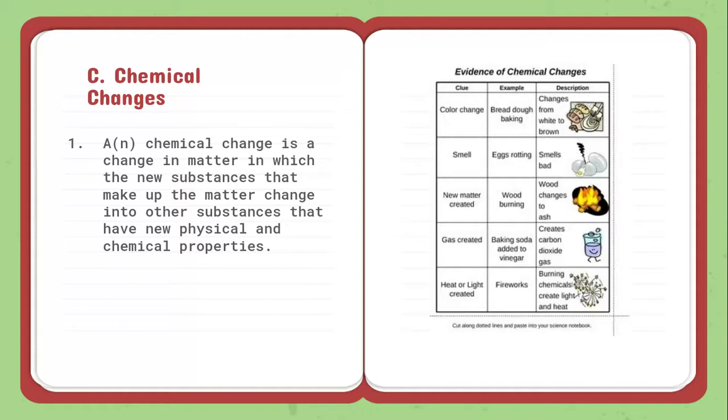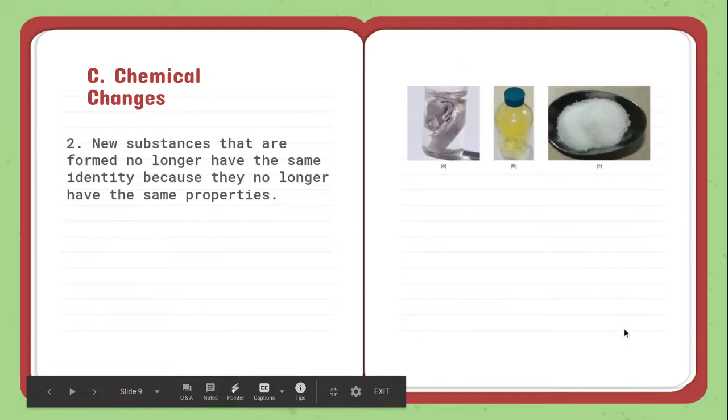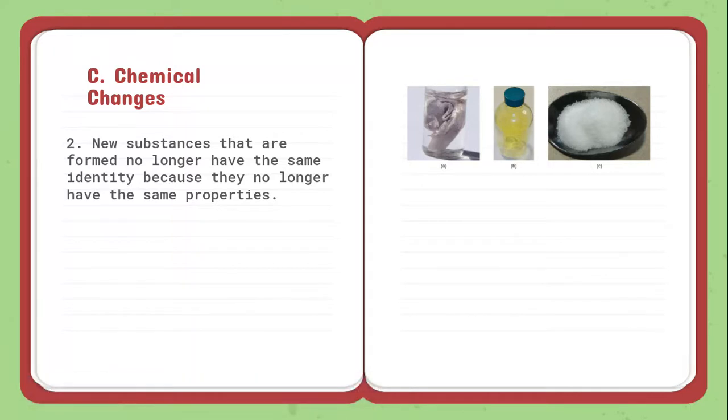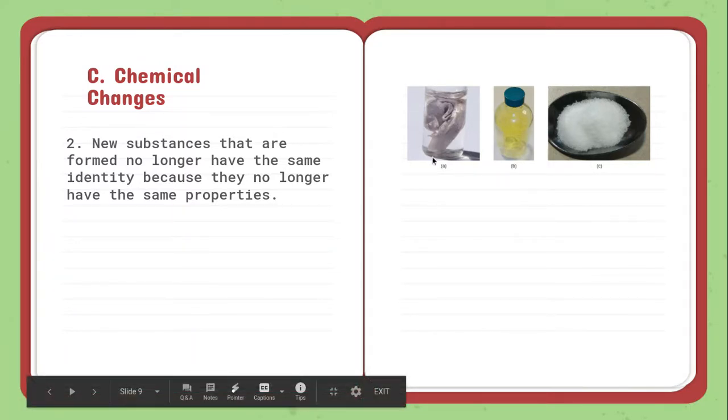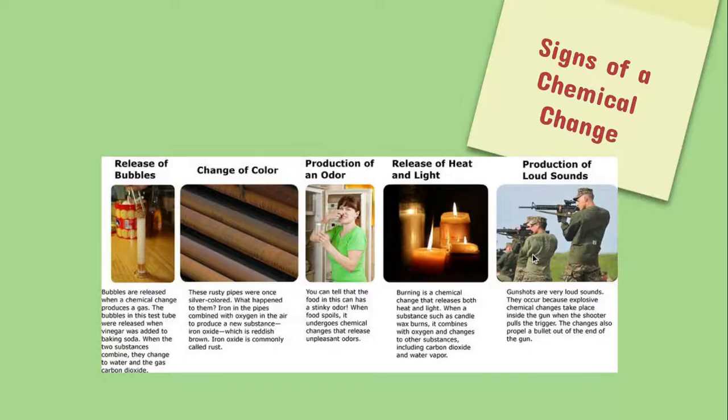So, a chemical change is a change in which the substances that make up the matter change into other substances that have new physical and chemical properties. The new substances that are formed no longer have the same identity because they no longer have the same properties. As I was referring to, we have sodium, which is just a silver metal. We have chlorine, which is a yellow gas, but you combine them in a certain way, you get table salt. Different properties, no longer silver, no longer a metal, no longer a gas. New properties because of the way the atoms and molecules have reconnected.